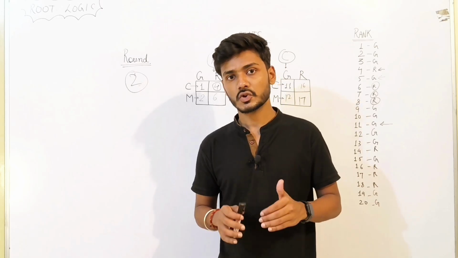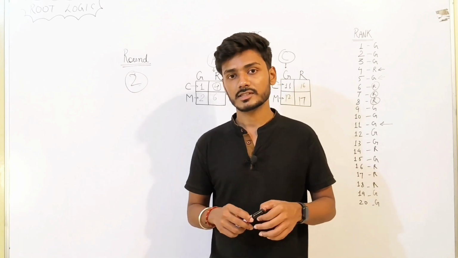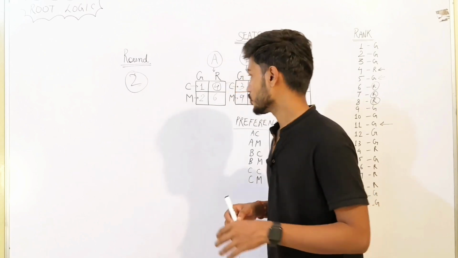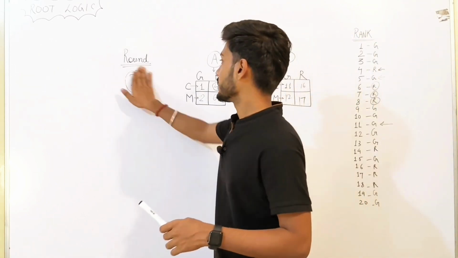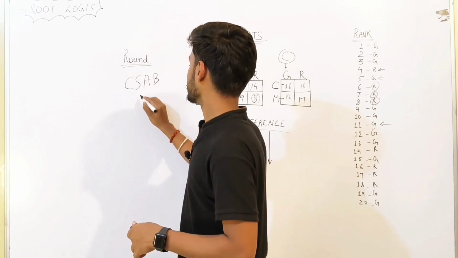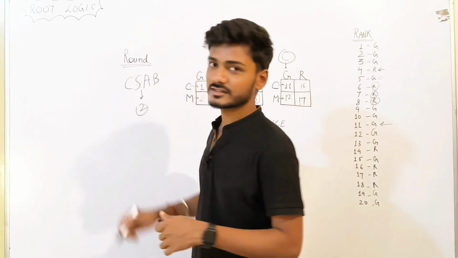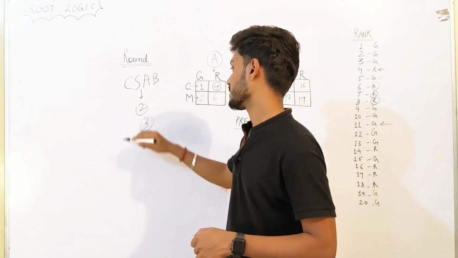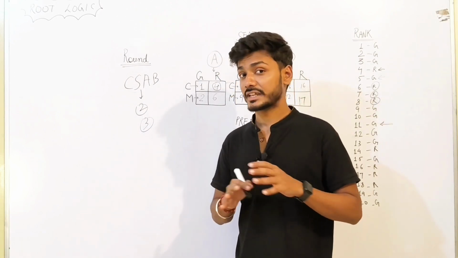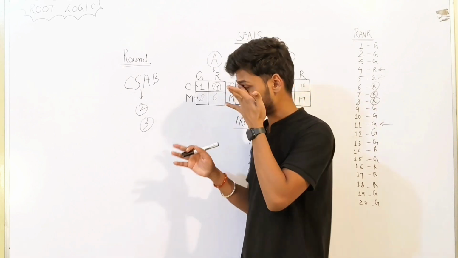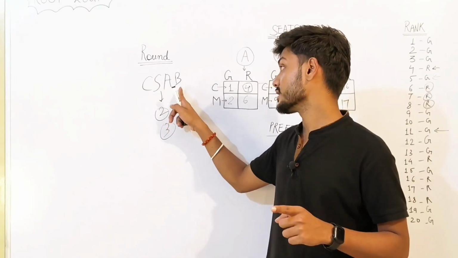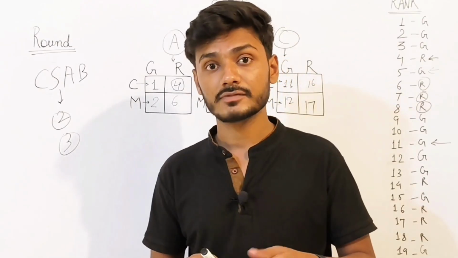CSAB releases the list of all the vacancies in the NIT plus system. By NIT plus system I mean NITs, triple ITs and all the GFTIs. Now the round comes for CSAB, and it generally has 2 rounds, but this year there are 3 rounds. So it is really a golden opportunity you should never miss. You have to participate in the CSAB round. Why am I saying this? First of all, many students do not participate in the CSAB round. The chance of getting any seat is very much unpredictable.